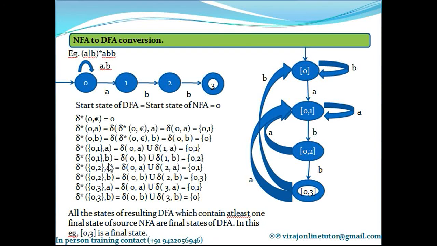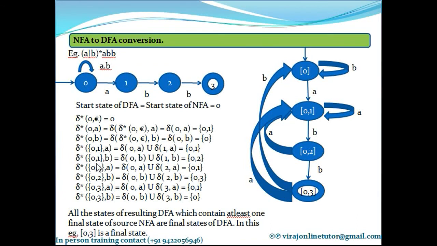So let's compute that. Delta asterisk of 0 comma 1 on A is equal to delta of 0 comma A union delta of 1 comma A. What is delta of 0 comma A? 0 and 1. So just write that first. What is delta of 1 comma A? 1 comma A is nowhere defined, so nothing. So delta asterisk of 0 comma 1 on A is equal to 0 comma 1.